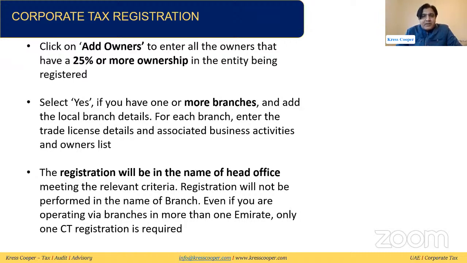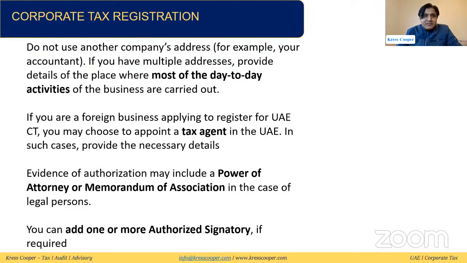We need to enter the detail of the branches as well. Registration will be in the name of the head office meeting the relevant criteria. Registration will not be performed in the name of the branches that we have already discussed. Even if you are operating via branches in more than one Emirate, only one city registration is required, that we already discussed. Do not use any other company address while entering the address. Use the address of the main company.